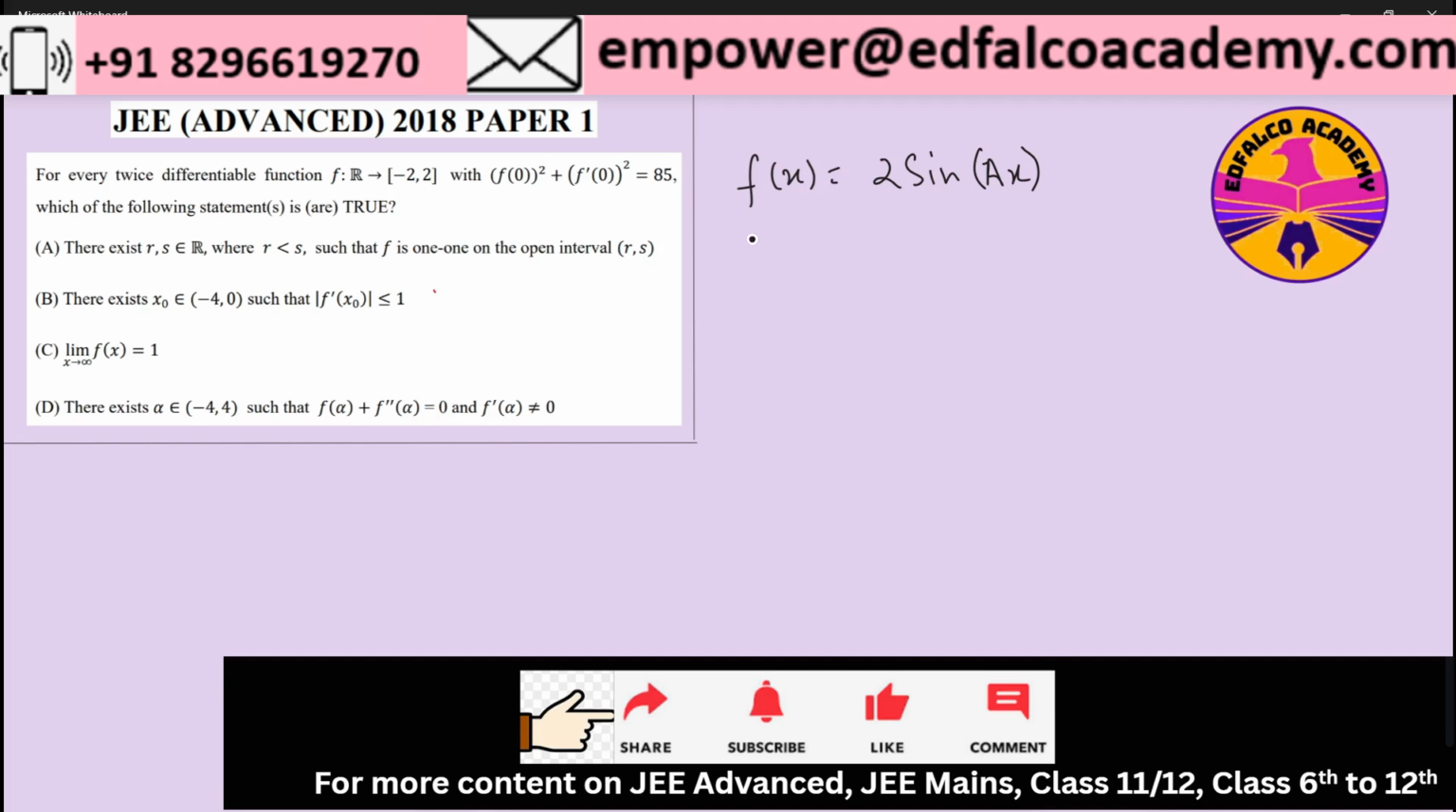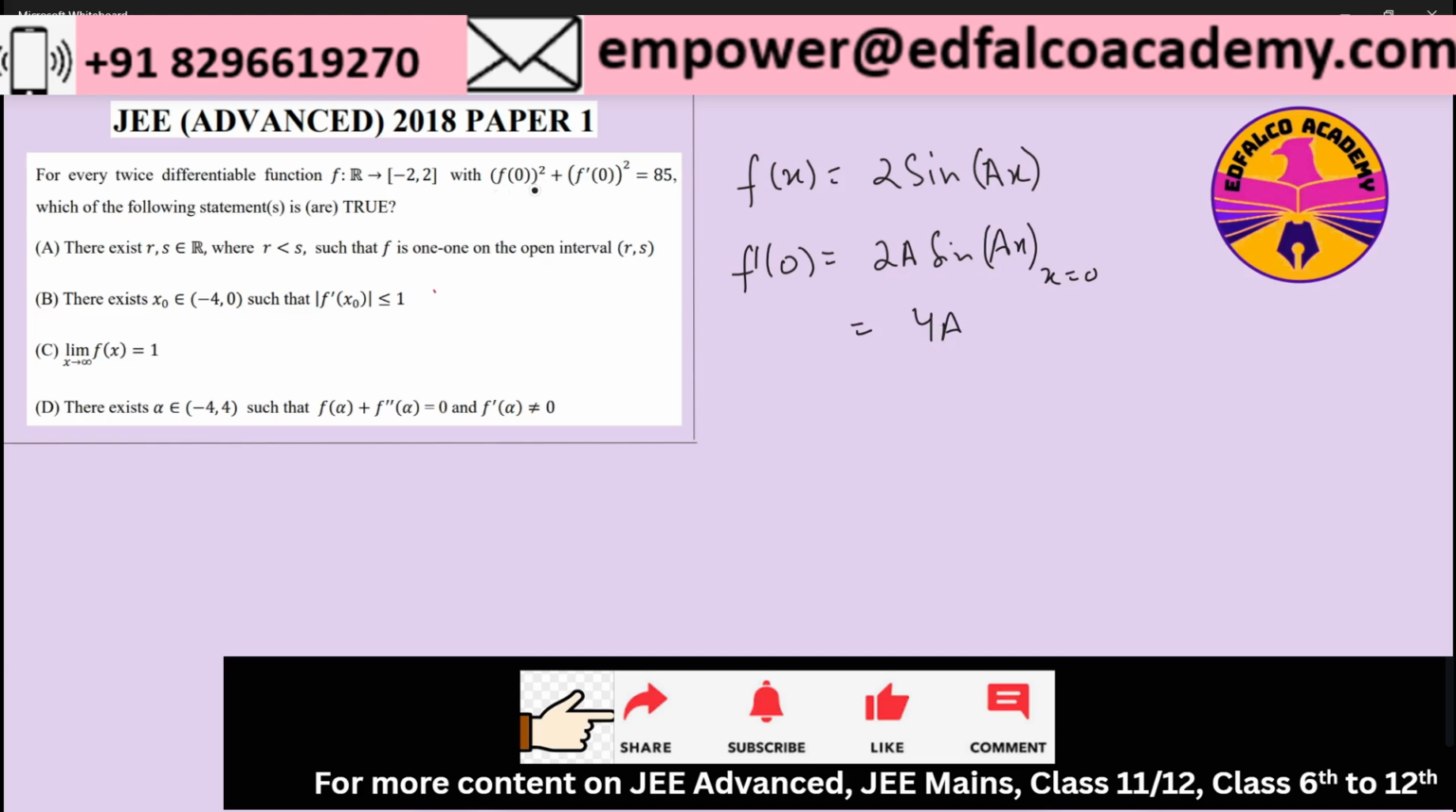Now we know the constraint, so let's apply that constraint to find the value of a. So f of 0 will definitely become 0, as we can see. f dash at 0 will become equal to 2a sine of ax at x equal to 0, right? So this will become nothing but 4a.